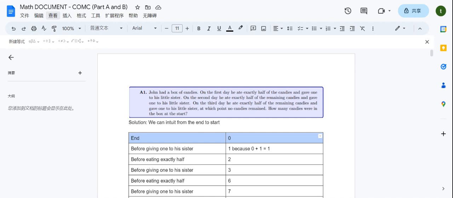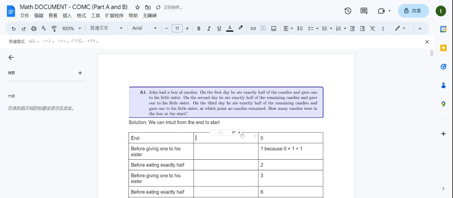Okay, and now the next thing is what is going to be the number of candies before he eats half of them? Well, it's going to be 2 because 1 times 2 is 2, right? So after he eats exactly half, there's going to be 1 candy. This means that before he eats exactly half, there's going to be 2. So before the third day starts, he's going to have 2 candies.